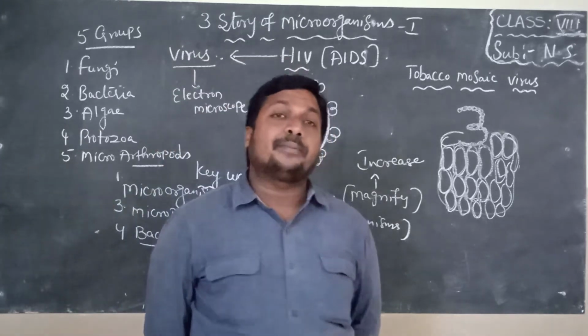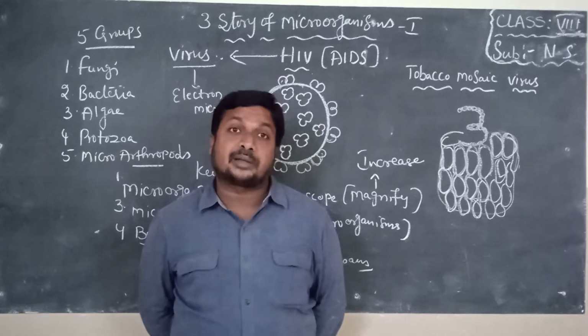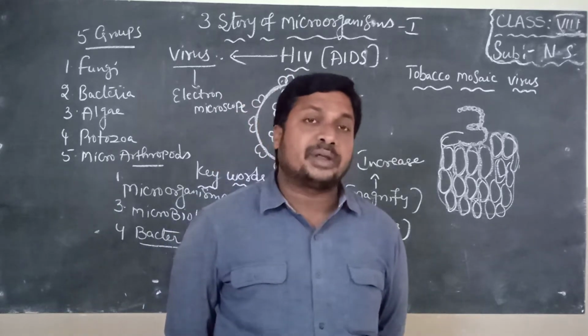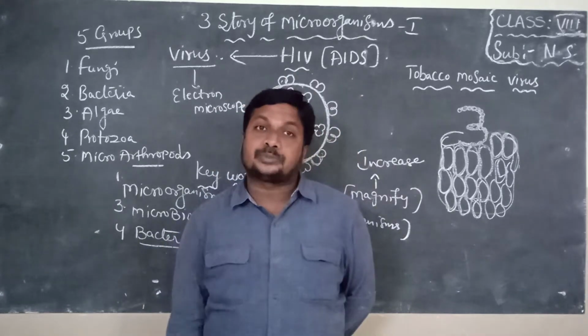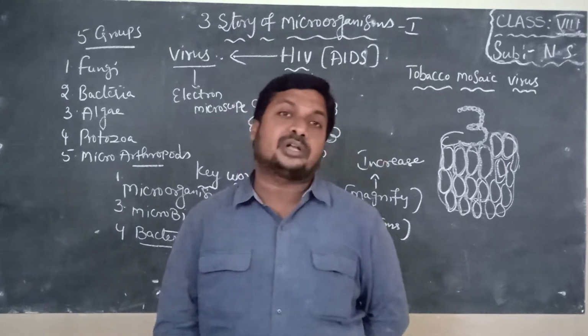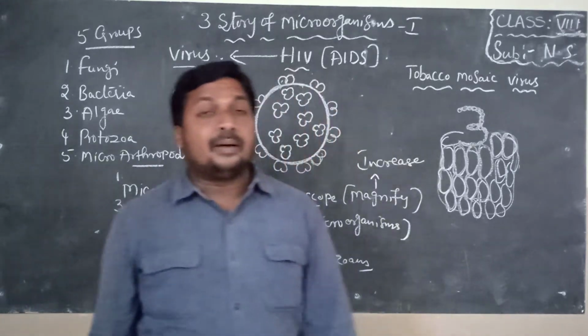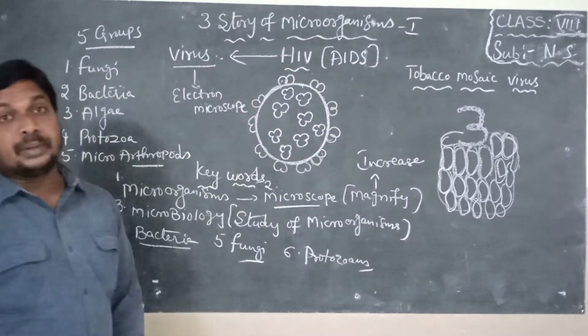They are sometimes free living, sometimes they cause diseases like malaria. Malaria is caused by a protozoan known as plasmodium. Amoebiasis, motions, is also caused by a protozoan called entamoeba, children.